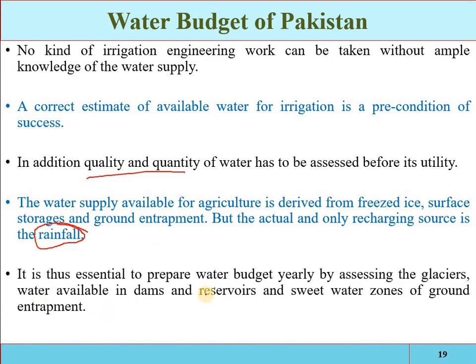So it is thus essential to prepare the water budget yearly by assessing the glacier water, the water available in dams and reservoirs, and the sweet water zones of the ground entrapment. Okay, if we have to design different irrigation works, if we have to prepare the annual water budget for a specific area, we will have to assess the glaciers, how much water is available in the dam and reservoir, and what is the situation of the groundwater. So all these ins and outs are called the water budget. Okay.